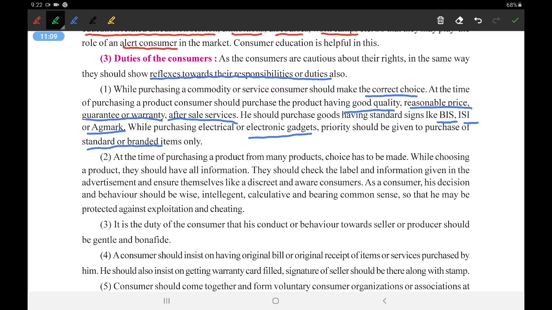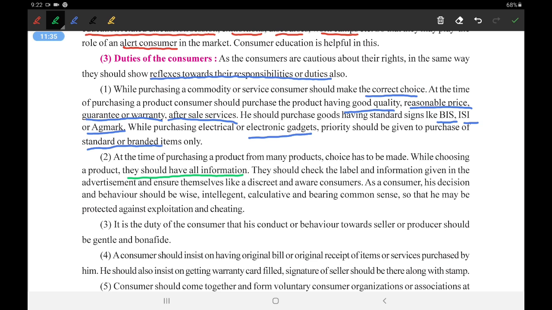The second is at the time of purchase of a product, for many products, choice has to be made. While choosing a product, they should have all the information. Okay, when we choose, we should have all the information related to it. They should check the label and information given in the advertisement and ensure them like a discreet and aware consumer. Okay, we should check each and every information given on the label which are concerned to us.